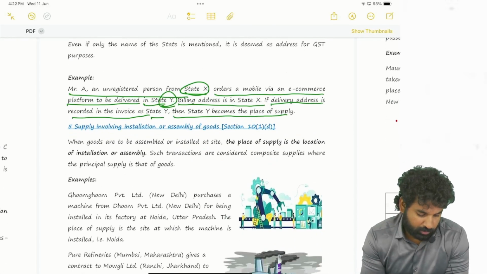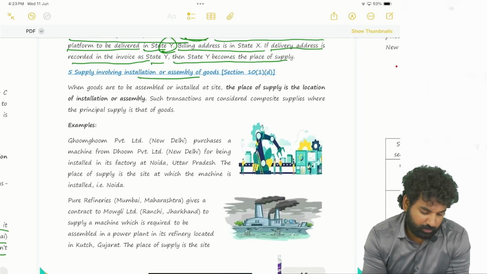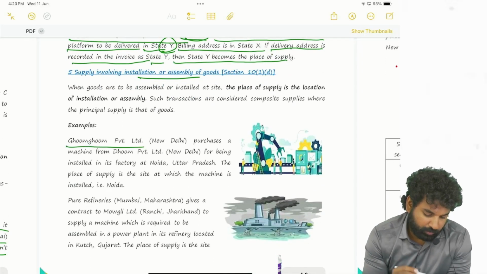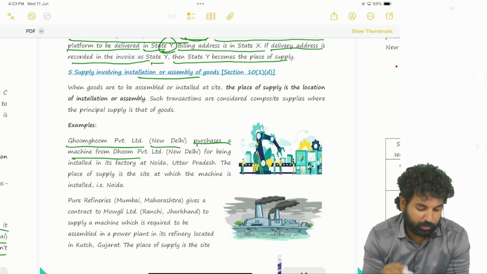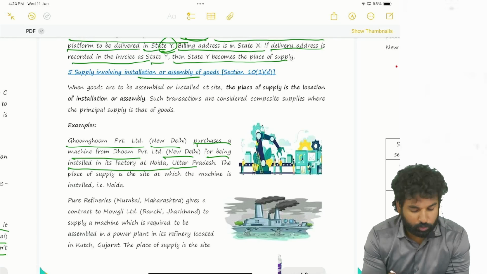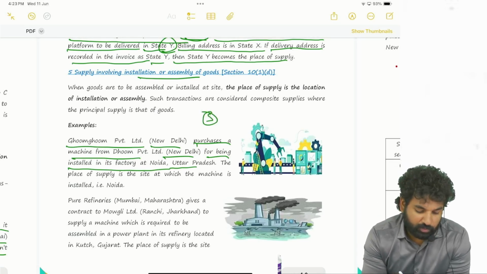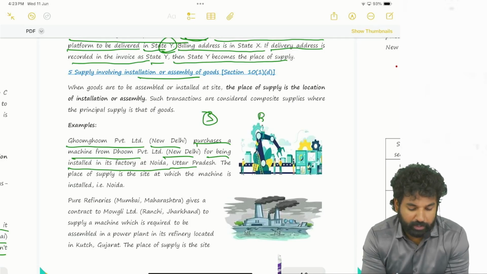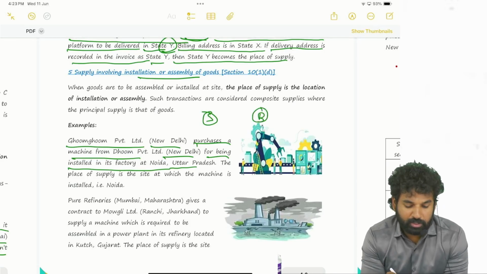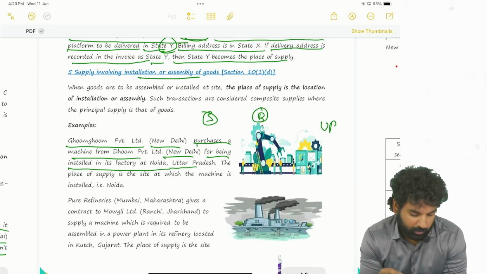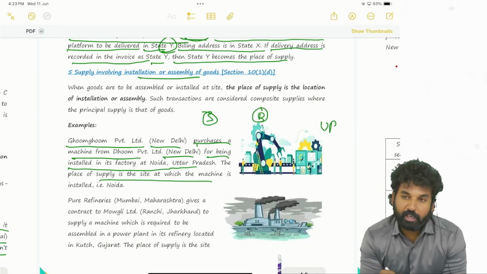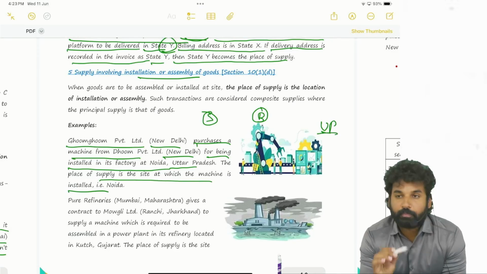Okay, next, supply involving installation or assembly of goods. Goom Goom Private Limited, New Delhi purchases machine from Doom Private Limited, New Delhi, for being installed in its factory at Noida, UP. See here, seller is from Delhi, buyer is also from Delhi, but the machinery has to be installed in UP. So the place of supply is the site at which the machine is installed, that is UP.